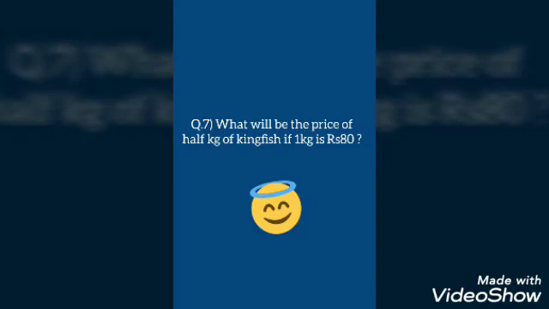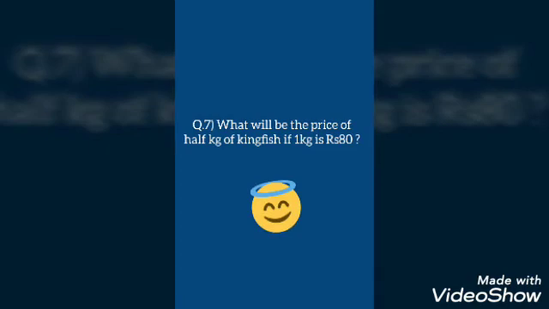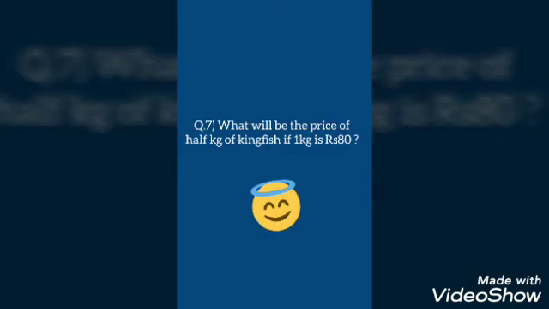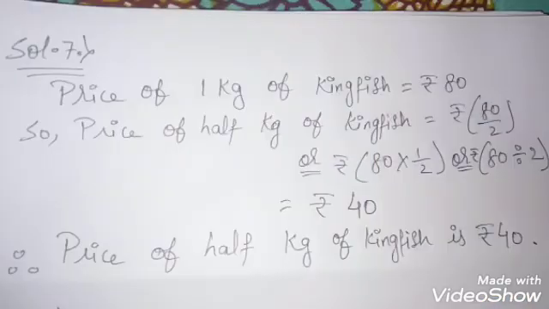Now come to question number 7. What will be the price of half kg of kingfish if 1 kg is rupees 80? Now again this question is similar to question number 6. Half kg of kingfish price we have to find out, and the 1 kg price is already given, which is rupees 80. For this again we have to divide it by 2. Why will we divide by 2? Because we are going to find out the half kg price.